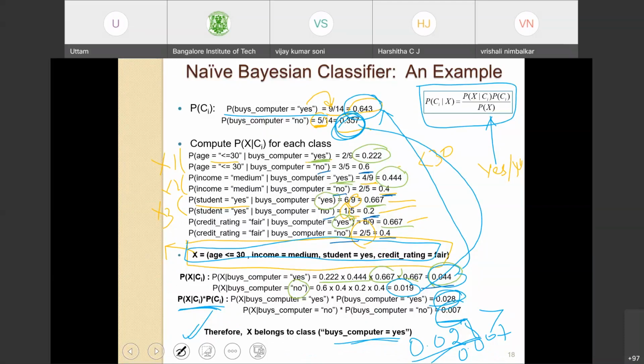But most of the software now has inbuilt functionalities to do this, and we'll be able to do it in less than a fraction of a second. Very large data sets. This is a toy data set, but it could work for very large data sets, and it can give you labels for all 1,000 or 100,000 unseen samples, just like we have done here.